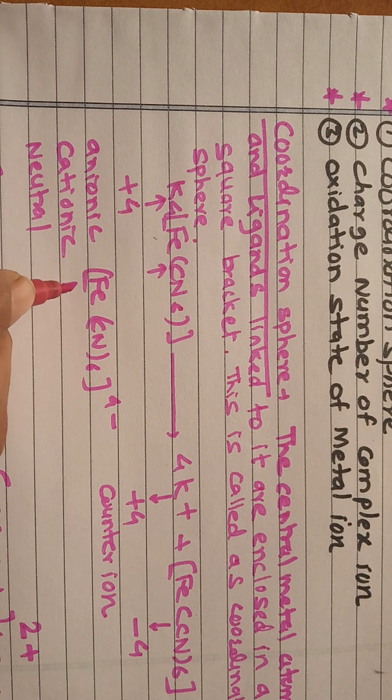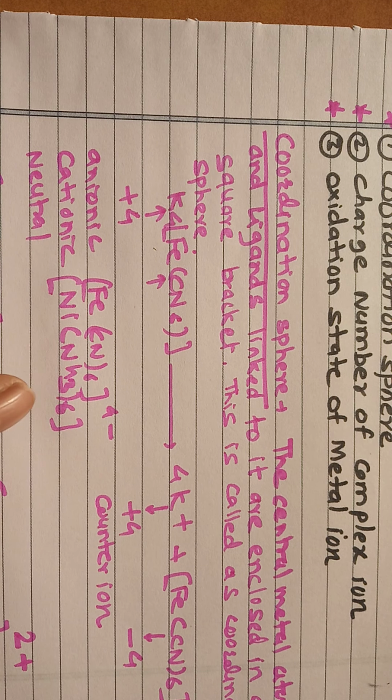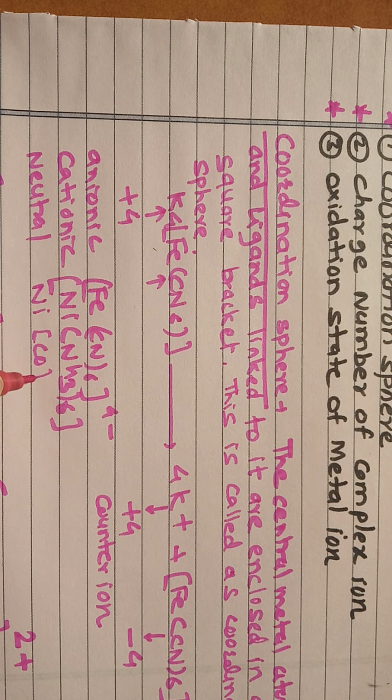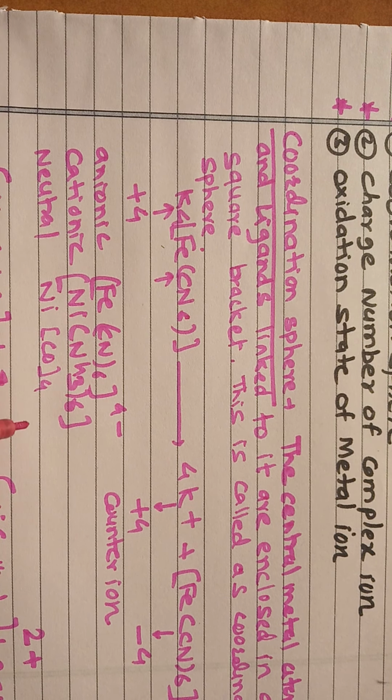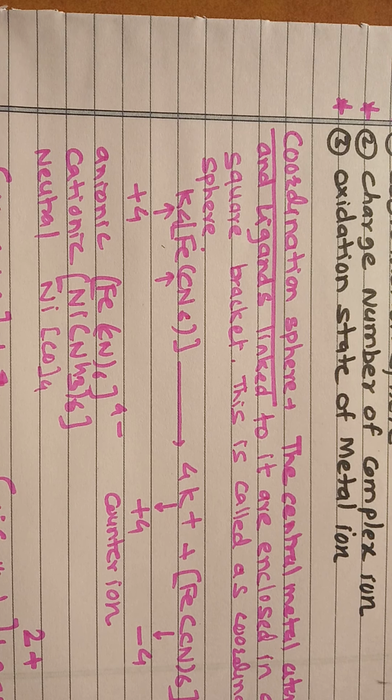Similarly, nickel tetracarbonyl is neutral, so it has no charge. In this way we can classify the coordination sphere as cationic, anionic or neutral.